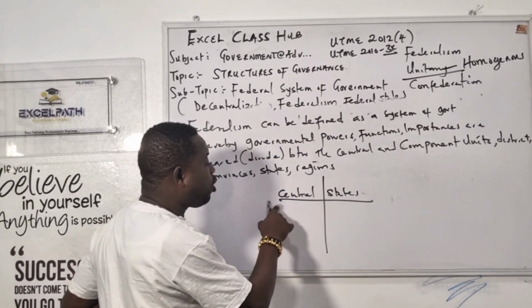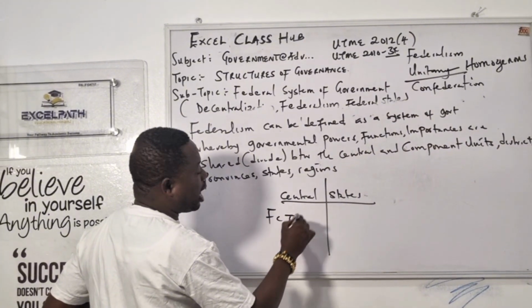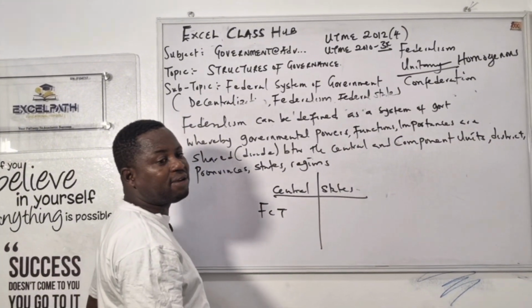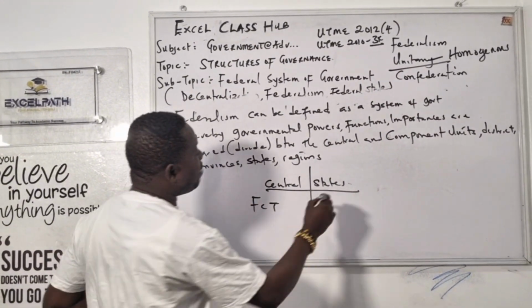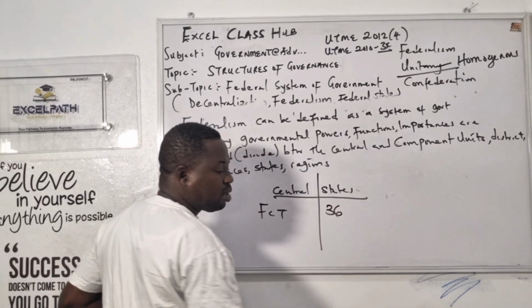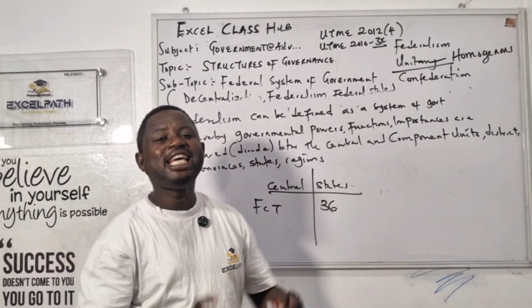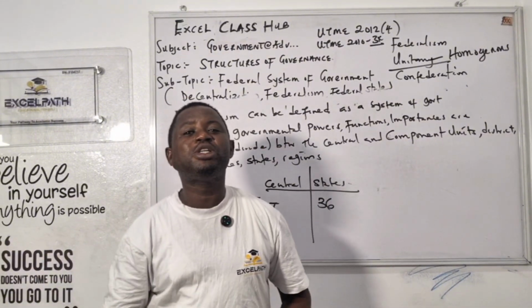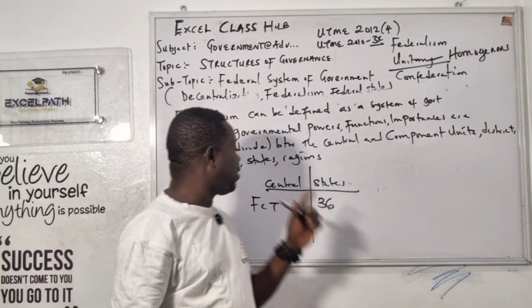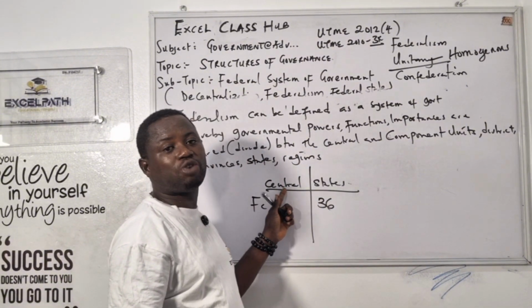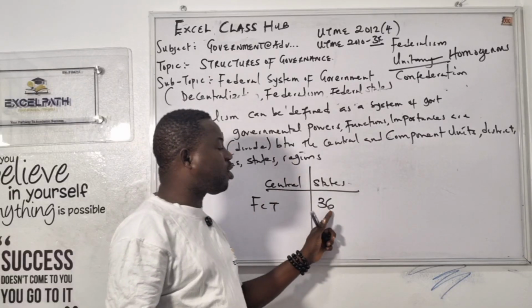How many central do you have in Nigeria? Answer me. We have only one central. Where is that? FCT, Abuja. What's the name of FCT? Federal Capital Territory. Only one. Then how many states do you have in Nigeria class? We have 36 states in Nigeria. That is, each state is autonomous. Each state can do anything without waiting for the federal, and federal means central. I said we have one central and we have many states.